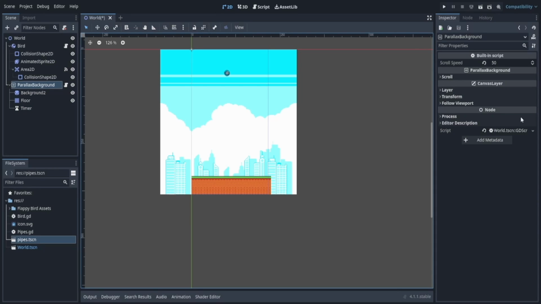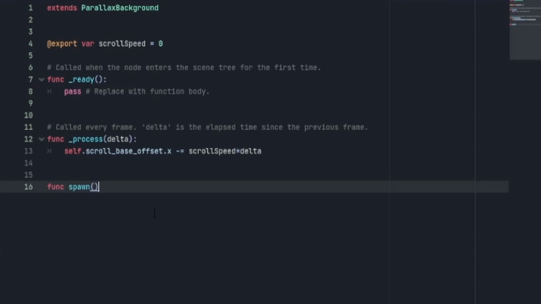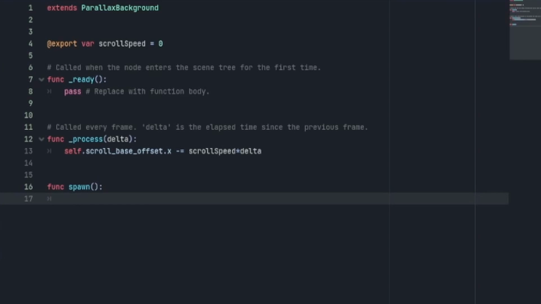Now let's go look at our script and create a function called func_spawn. And I'm going to help you create this function. And then I want you to try to spawn them in yourself.